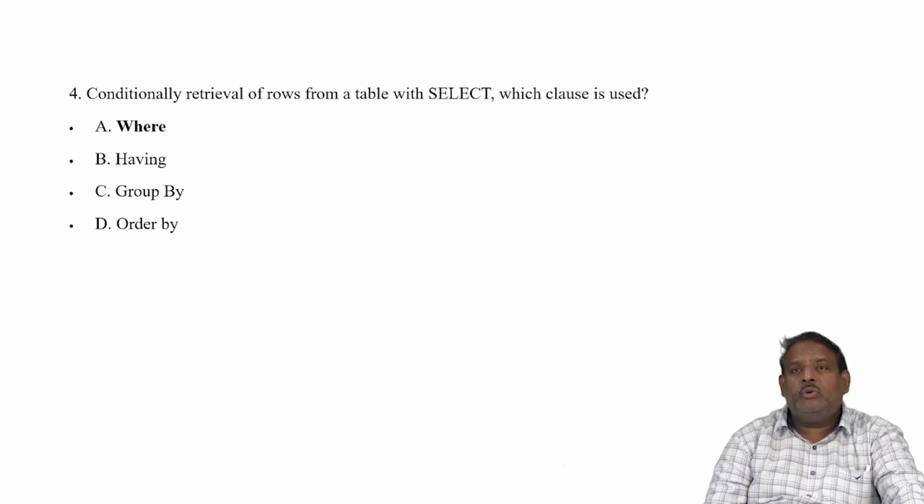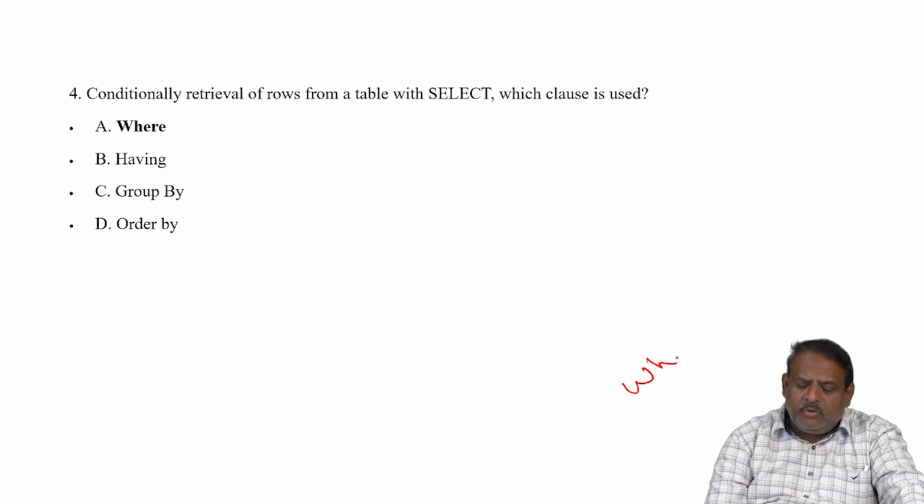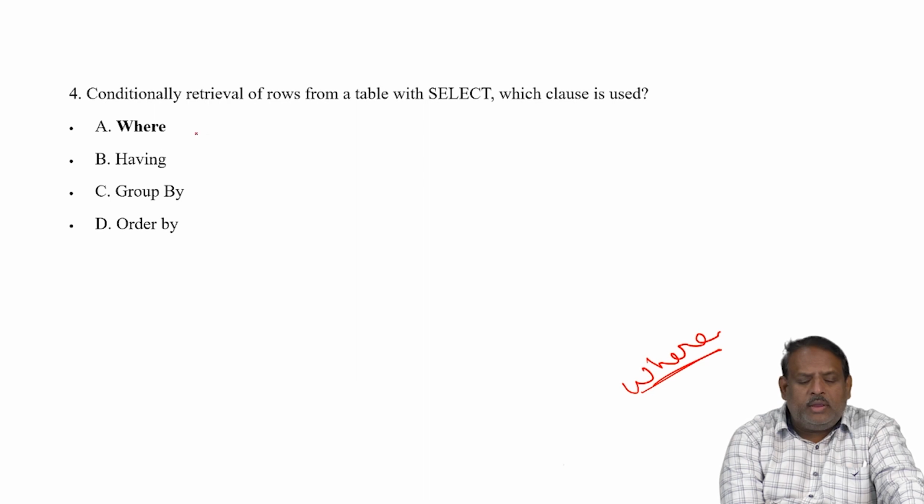For conditional retrieval of rows from a table with a select, which clause is used? If you want to filter on conditions, we have to use a where clause. If you don't use the where clause, you get all the records from the database table, but when you want to filter based on a condition, you use where. The options given are where, having, group by, and order by. We know that group by is to sort the data.